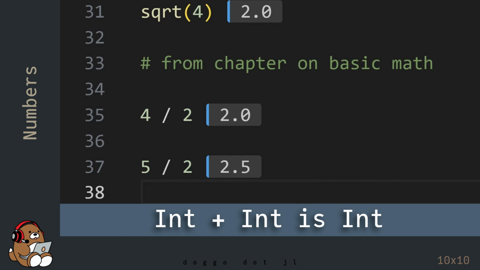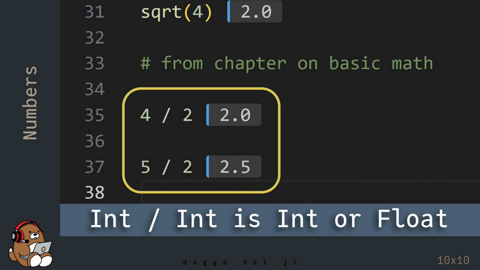An integer plus an integer will always be an integer. An integer minus an integer will always be an integer. An integer times an integer will always be an integer. But an integer divided by an integer will sometimes be an integer and sometimes be a floating point number.